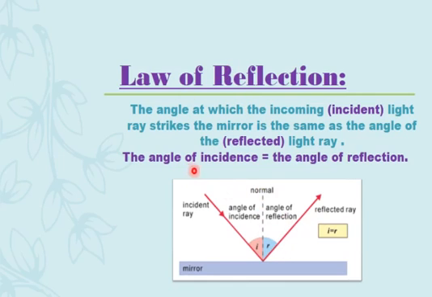So what does our law of reflection say? It says that the angle of incidence, the angle made between the incident ray and the normal, is equal to the angle of reflection, made between the reflected ray and the normal. It means that I is equal to R. If the angle I is 30 degrees, the angle of reflection would also be 30 degrees. This is called the law of reflection.